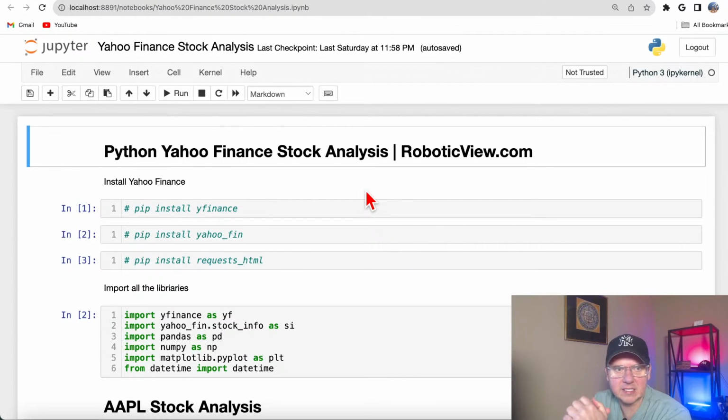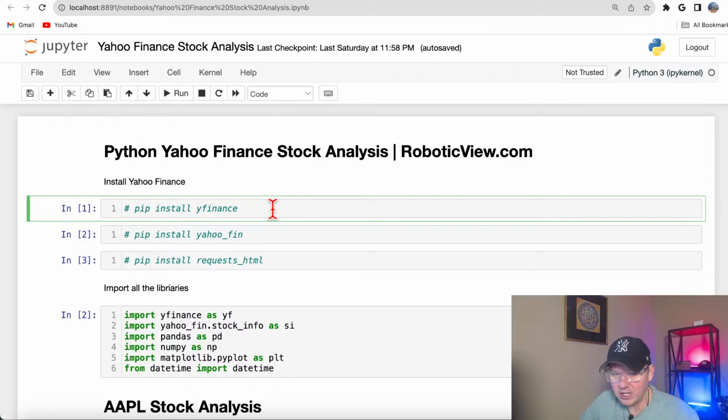All right, so let's get started and talk about Yahoo Finance. So first of all, Yahoo Finance is an API, but they don't provide a plain vanilla API. They provide a couple of wrappers. A wrapper is a small program that helps you to deal with an API. And as far as I know, there are two very popular ones, yfinance and Yahoo Finance.